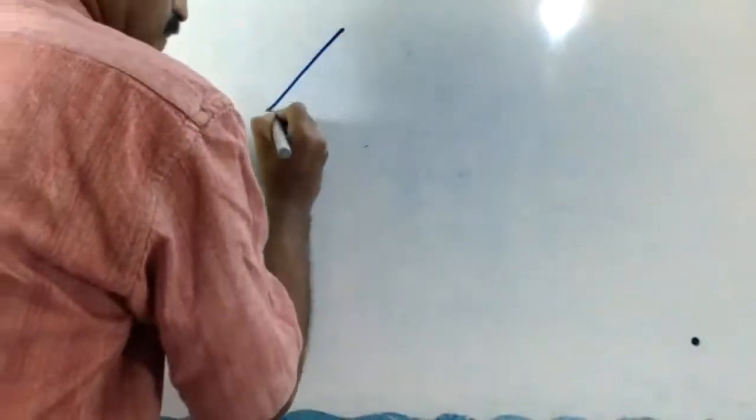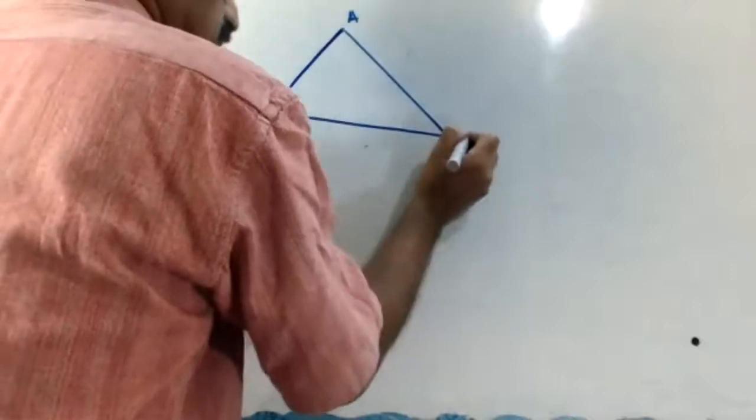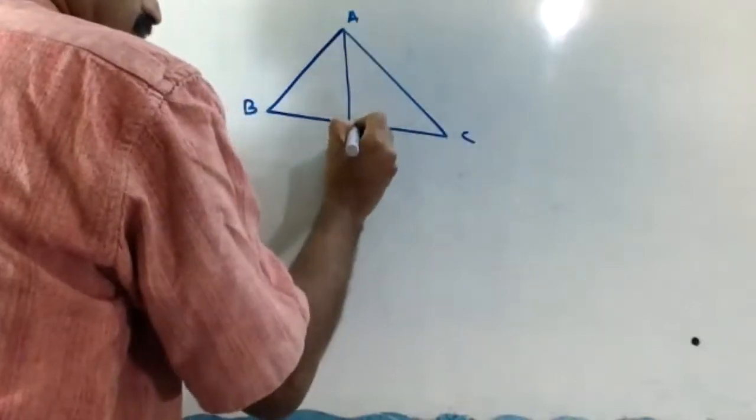Okay. This question, listen here. The side AB and AC, median AD. Okay, look at here now. Here we need to figure sides A, B, C, median AD.